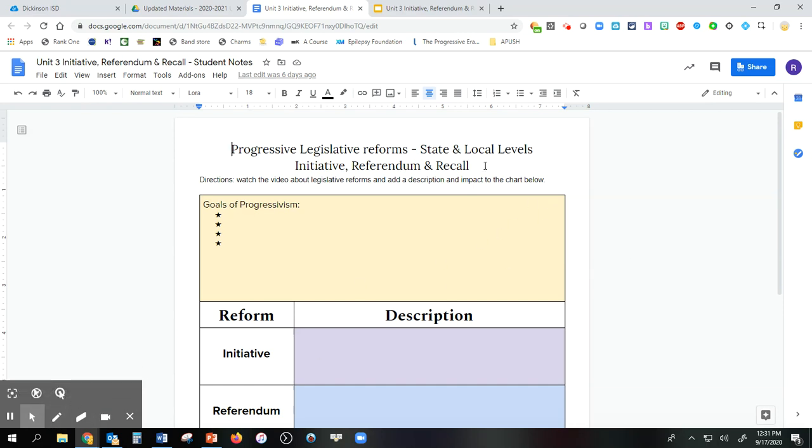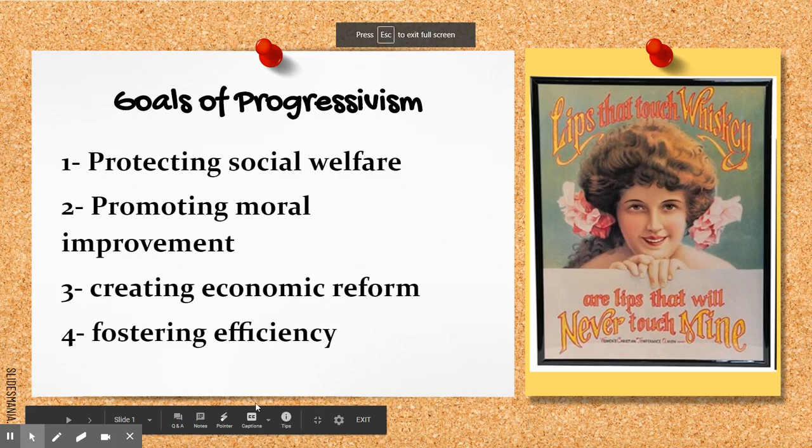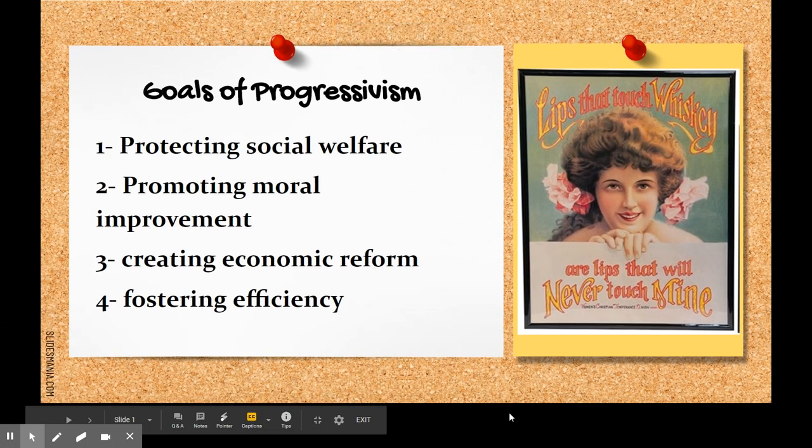All right, so this is a Google Doc that everyone is going to get in Google Classroom. So you can type your notes in the Google Doc out of the Google Slides that you're going to get. Okay, so you'll type your notes into the Google Doc and you'll have it in the video of the Google slide. Okay. So I'm going to pause real quick and switch to the Google slide. All right, here we go.